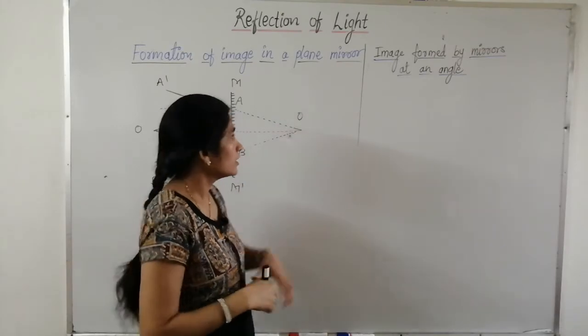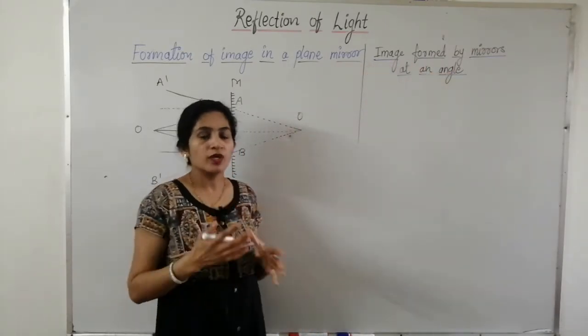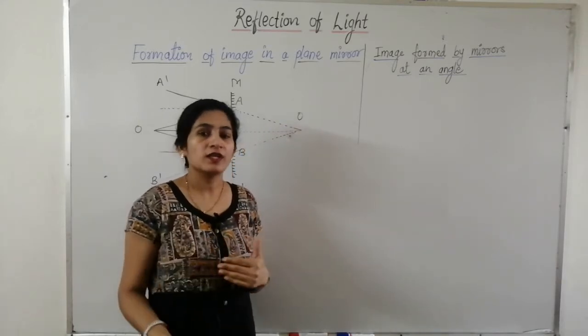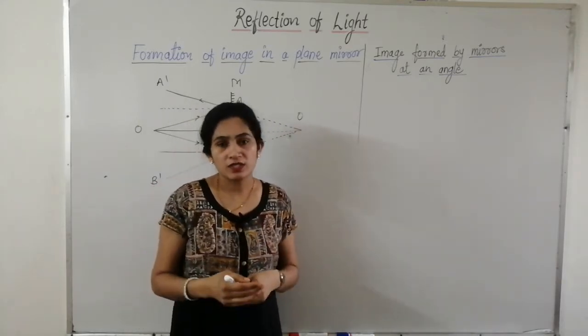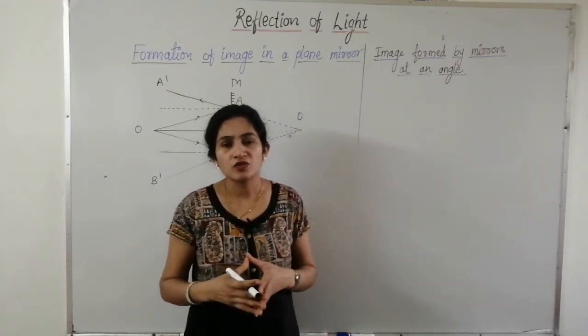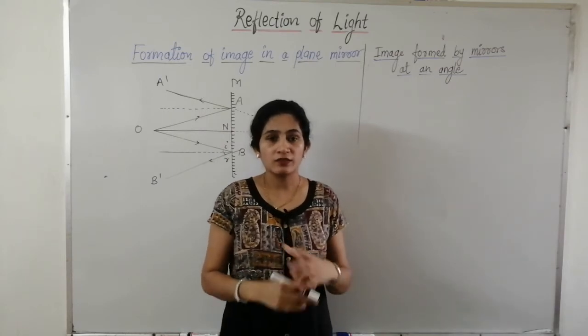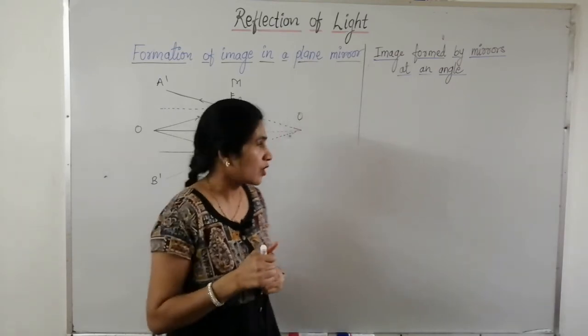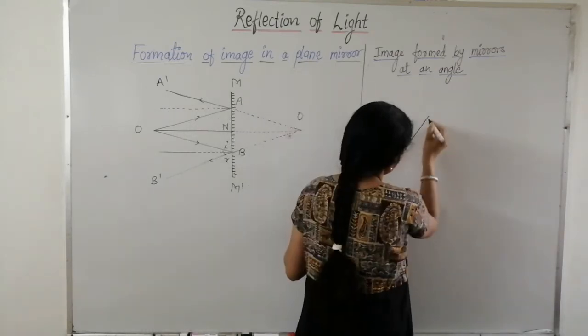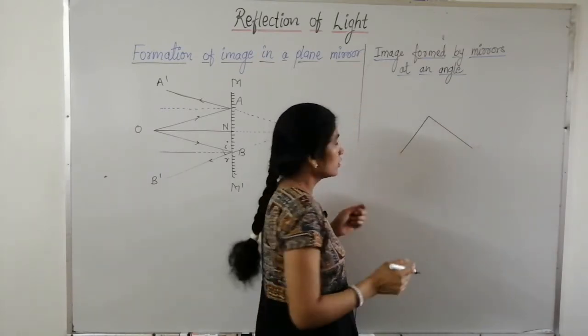Let's move to the next point, which is image formed by mirrors at an angle. When two mirrors are kept at a different angle, then a different number of images are formed. You might have seen in a shopping mall or in a barber shop, when the two mirrors are kept parallel to each other, then an infinite number of images are formed.